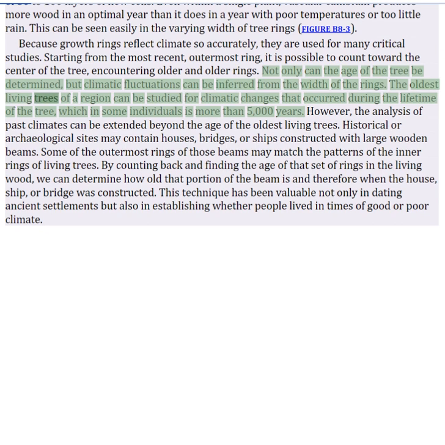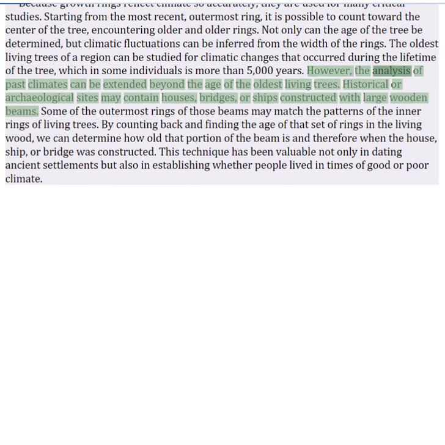The oldest living trees of a region can be studied for climatic changes that occurred during the lifetime of the tree, which in some individuals is more than 5,000 years. However, the analysis of past climates can be extended beyond the age of the oldest living trees. Historical or archaeological sites may contain houses, bridges, or ships constructed with large wooden beams.